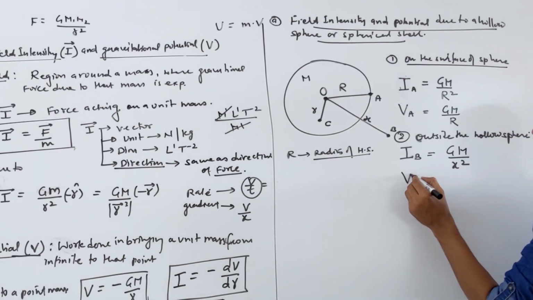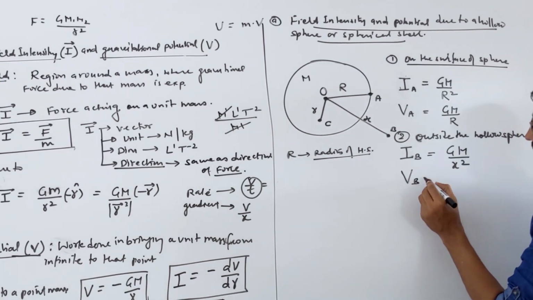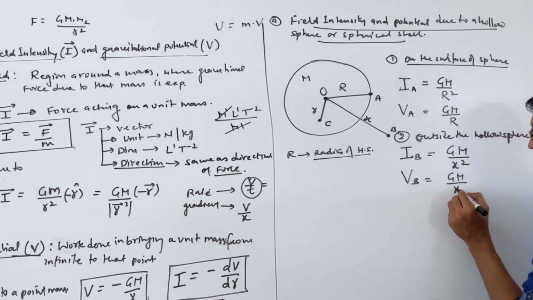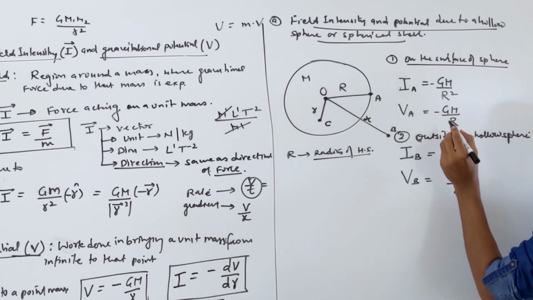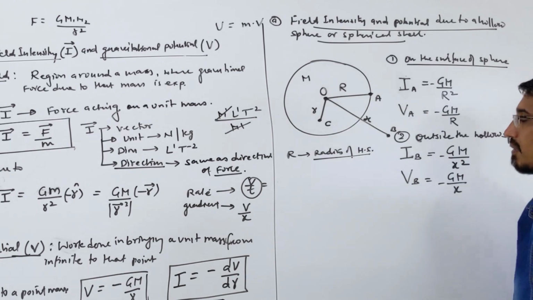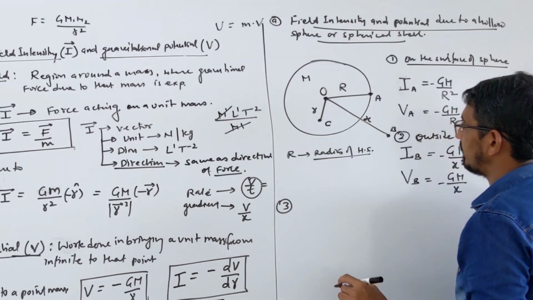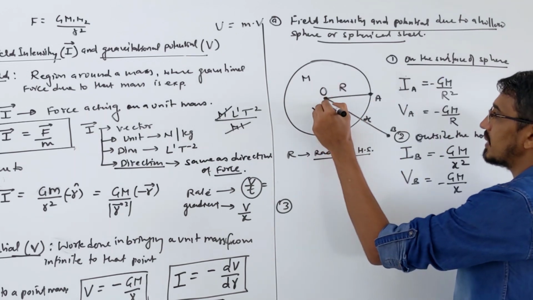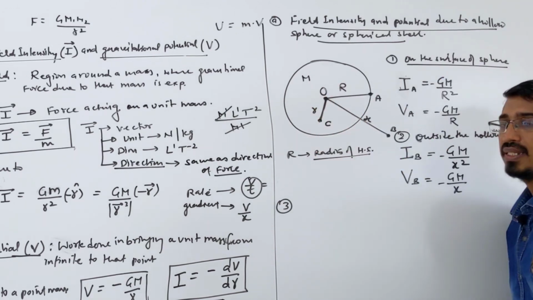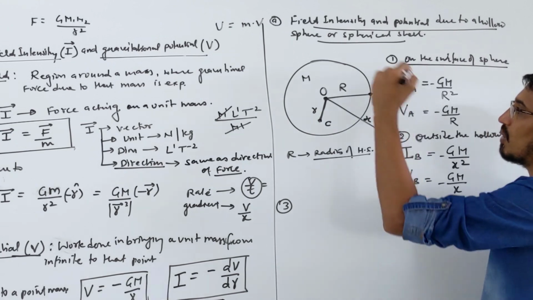In the same way, what is the potential? Exactly the same answer. VB is Gm upon X. This term, if you want to put negative, put it everywhere like this, okay. That will be more proper. Then now the third point, which is very important: inside points. At some inside point, you want to find the intensity and potential due to this hollow sphere.